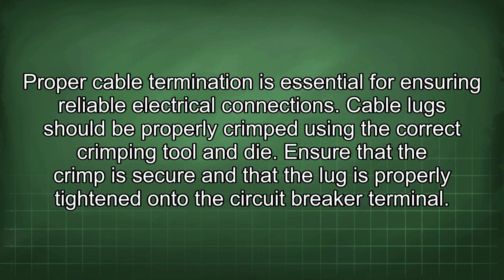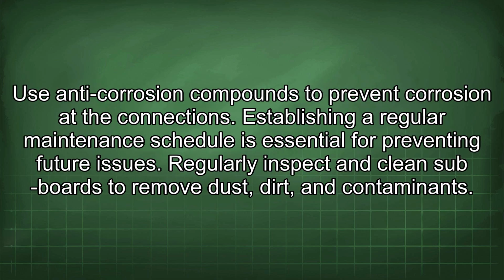Proper cable termination is essential for ensuring reliable electrical connections. Cable lugs should be properly crimped using the correct crimping tool and die. Ensure that the crimp is secure and that the lug is properly tightened onto the circuit breaker terminal. Use anti-corrosion compounds to prevent corrosion at the connections.